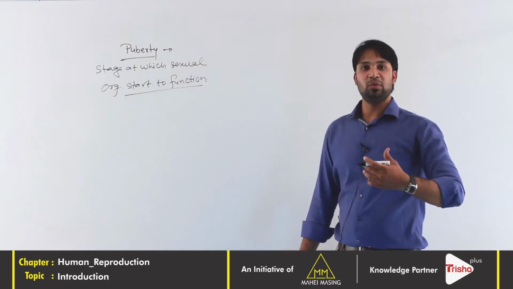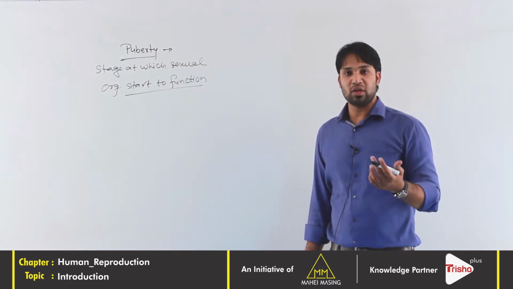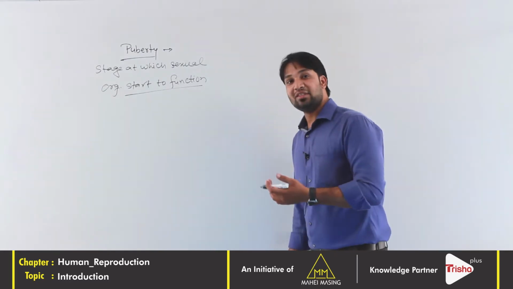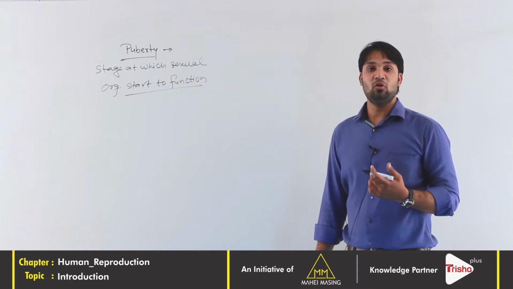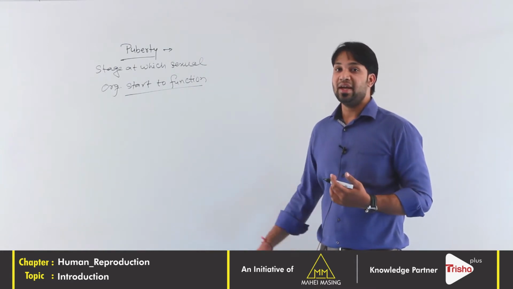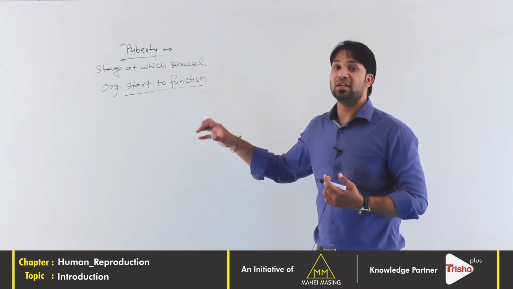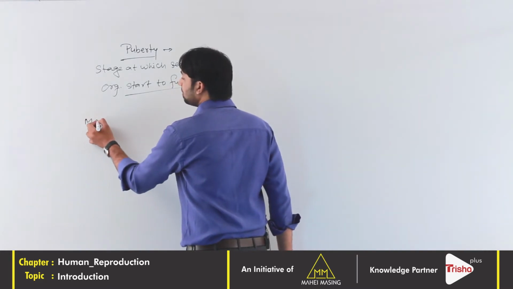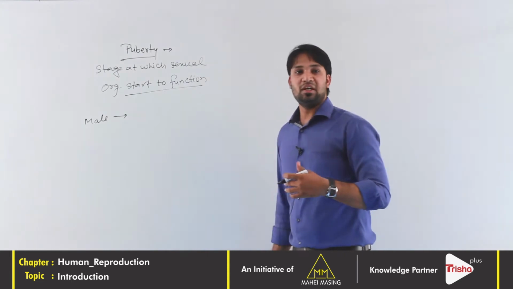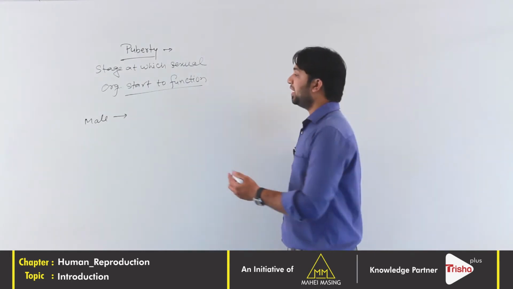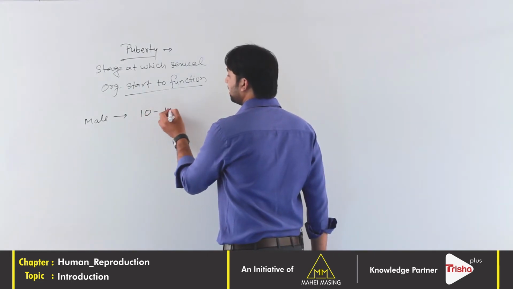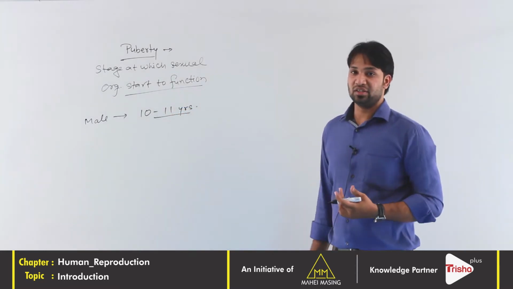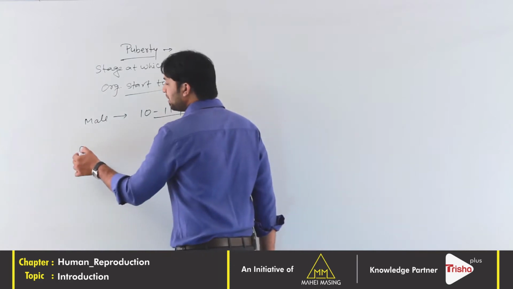Sexual organs means what? In male, the sexual organ is the testis. In female, the sexual organ is the ovary. So the testis starts producing sperm and the ovary starts producing ovum at a certain particular stage. That stage is called puberty. In male, that stage comes a little bit earlier, from 10 to 11 years. A male attains puberty at this stage. In female, it will be 12 to 13 years.